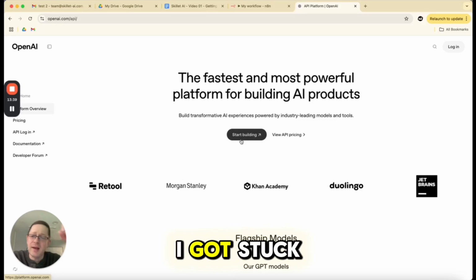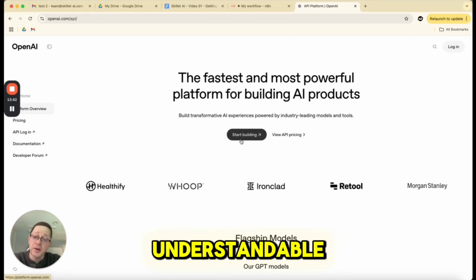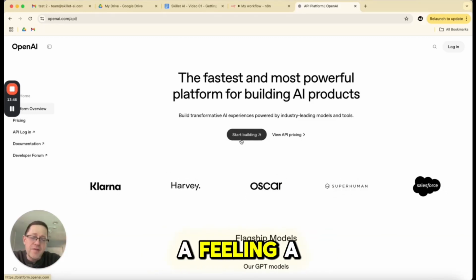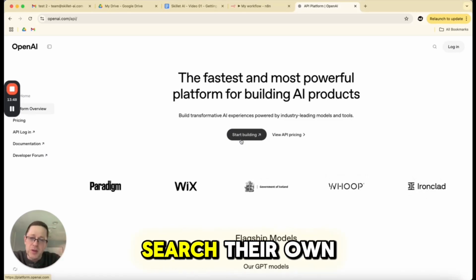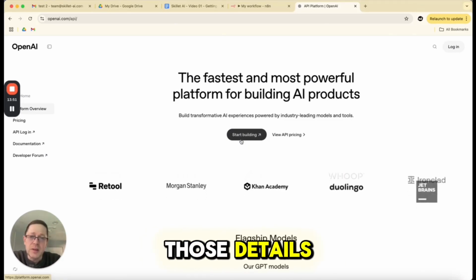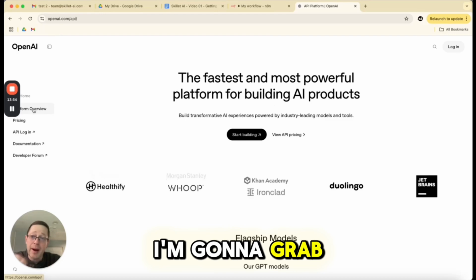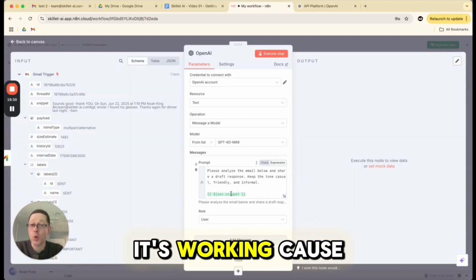If a bunch of you say, hey, I got stuck on the OpenAI part, totally understandable. I'll record a separate video, but I have a feeling you can either figure it out or you might be able to search their own documentation and go into those details. But you do need to have an API key. I'm going to grab mine now. This expression is defined. It's working because it's green.